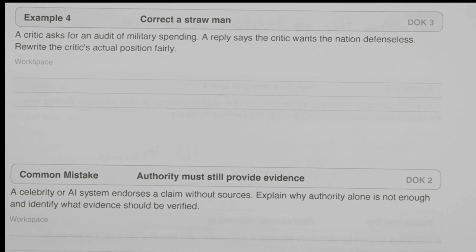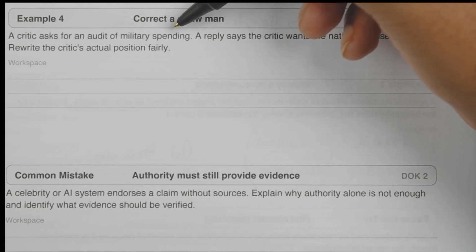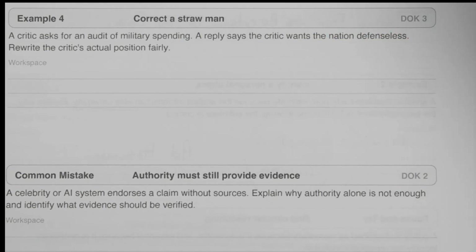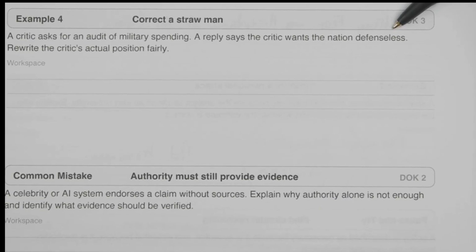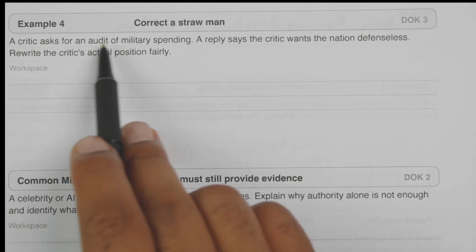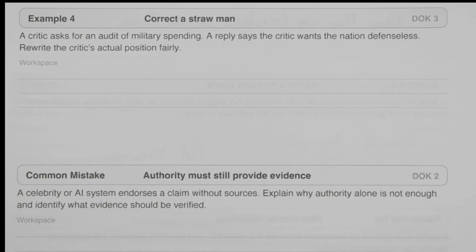Okay. A critic asks for an audit of military spending, and a reply says that the critic wants the nation defenseless, right? This is a reasonable request. Hey, we need to audit the military. The military is spending tons of taxpayer dollars for various things. And then they say, well, how could you want to look at the budget? Do you not care about the defense of our nation? That begs the question. Notice how they're trying to weaken this and replace it with this. That's what a straw man is, because the actual position is audit military spending.